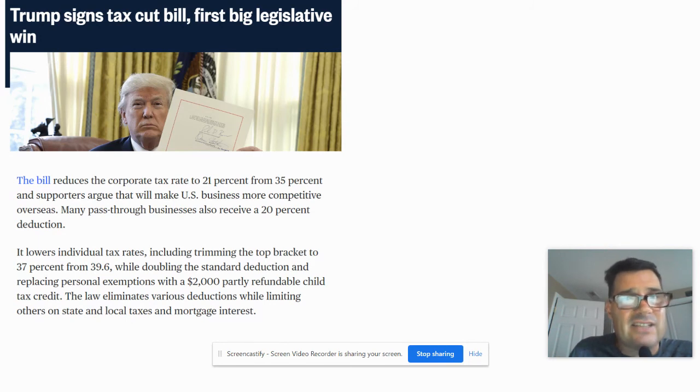Trump signs tax cut, first big legislative win. This is all the way back in 2017. The bill reduces the corporate tax rate to 21% from 35%. His supporters argue that it'll make U.S. businesses more competitive overseas. You know, other countries had lower corporate tax rates than us, so American businesses would sometimes relocate to these countries that had a lower tax rate. Many pass-through businesses also receive a 20% deduction. So anyway, the point is that this is classic conservatism.